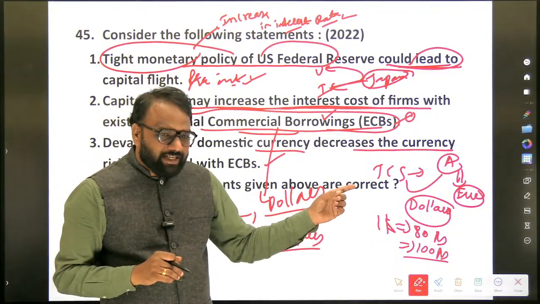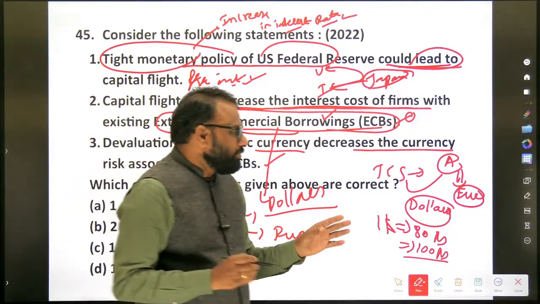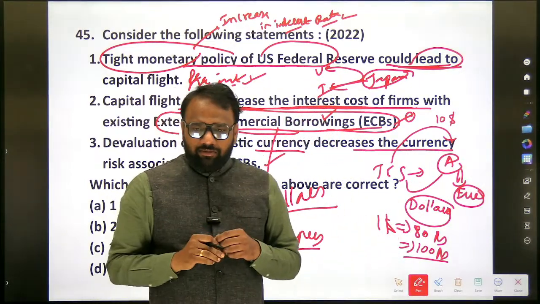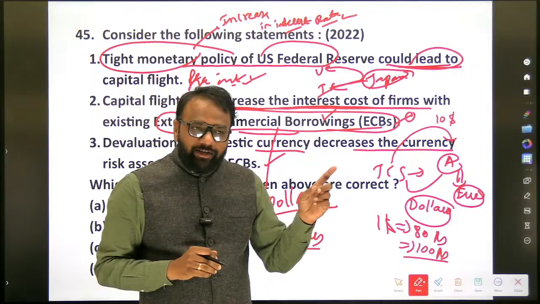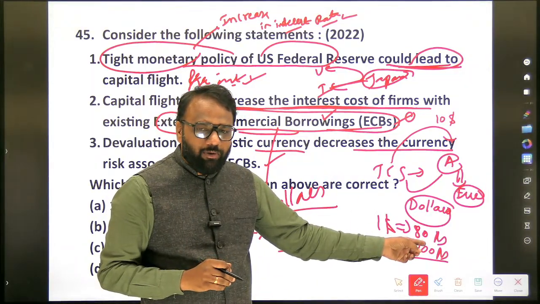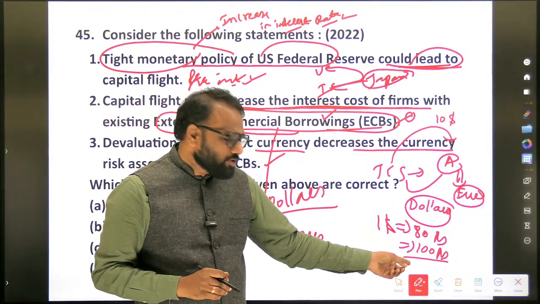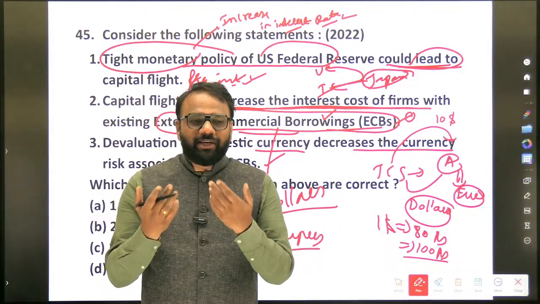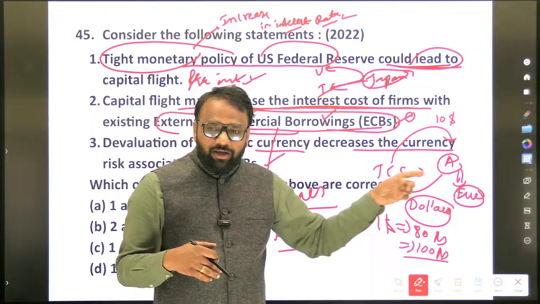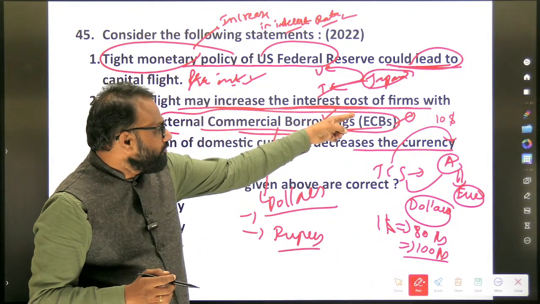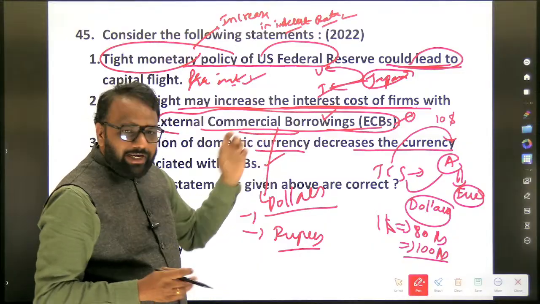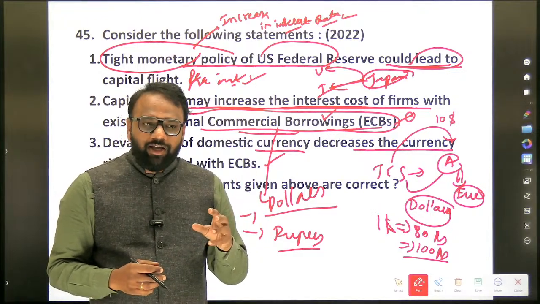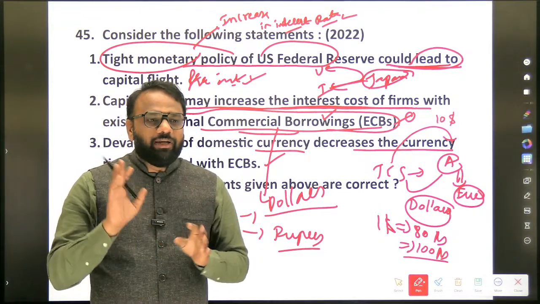Now previously TCS was paying, let's assume, $10 as interest. Previously, to pay $10, it had spent 800 rupees. Now it has to spend 1000 rupees, because $1 has become 100 rupees. It has to pay 1000 rupees, then it will get $10, then it can pay. So the cost of firms with existing external commercial borrowings, will it increase? Yes. If the borrowings are dollar denominated, then the existing cost will definitely increase.